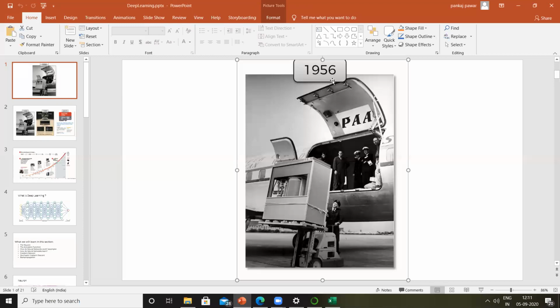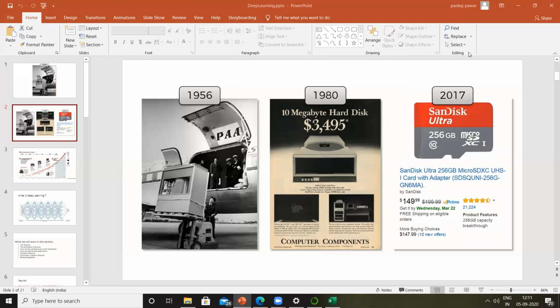This was taken way back in 1956, and you can just imagine, for just 4 MB of data, they were hiring a chartered plane to transport the hard drive from one location to another. This was the situation of hard drives back in 1956. In the current scenario, the physical size of the hard drive has reduced so much that we can carry it in our palm, whereas the capacity has increased a lot, and the cost has also decreased.